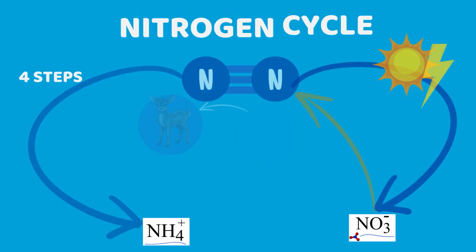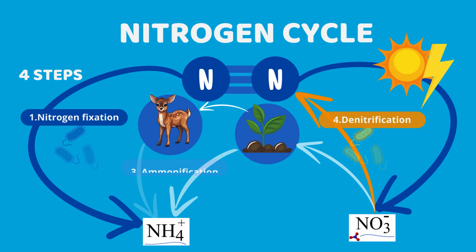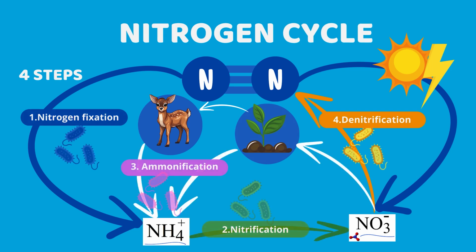There are 4 central steps: nitrogen fixation, nitrification, ammonification, and denitrification. This nitrogen conversion is essential for plants in particular. It provides them with nitrogenous proteins, which they need for their growth, for example.